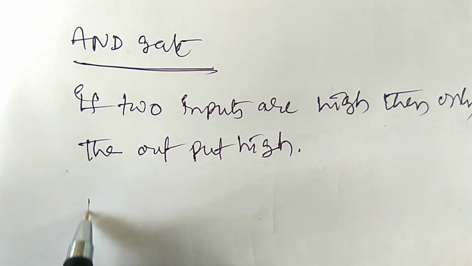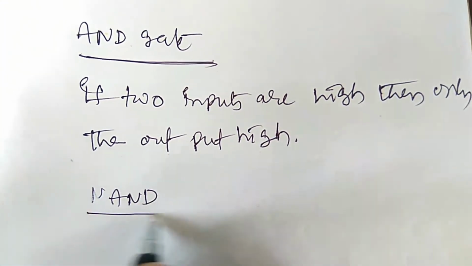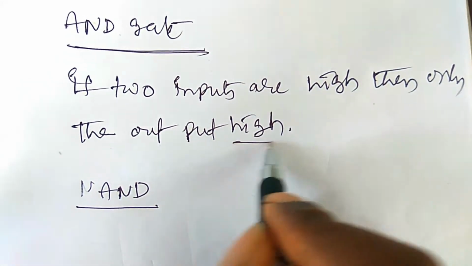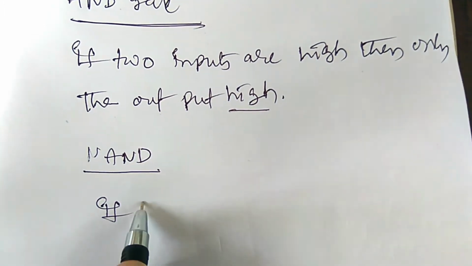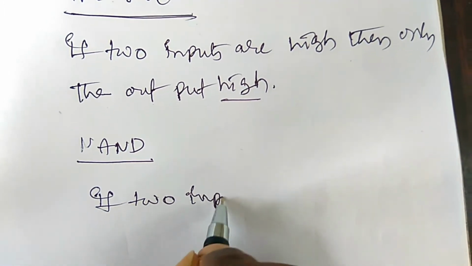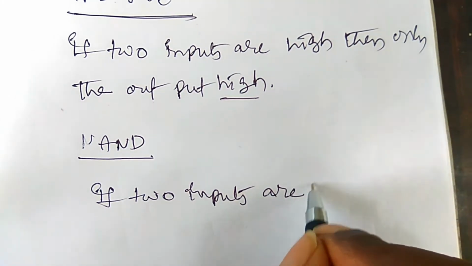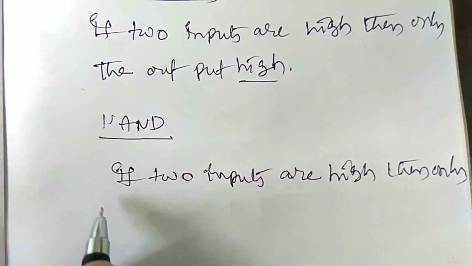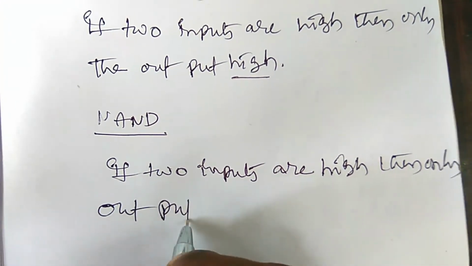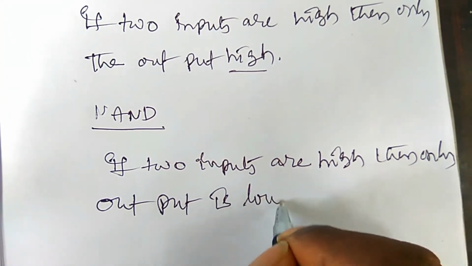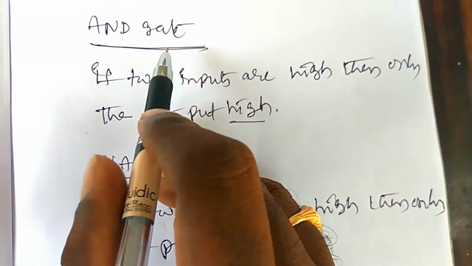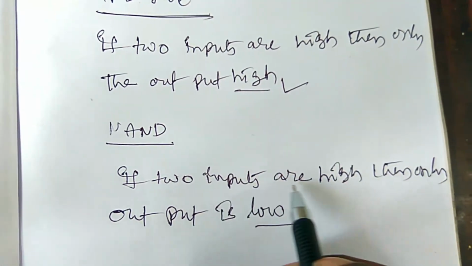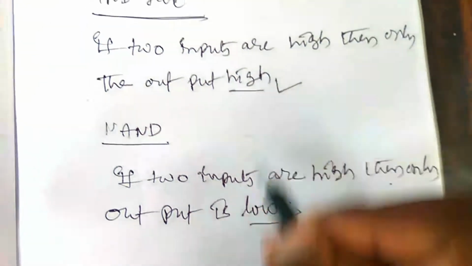And the condition for the NAND gate is if two inputs are high, then only the output is low. So AND gate condition is if two inputs are high, then only output is high. If two inputs are high, then only output is low. So this is the reverse of it.